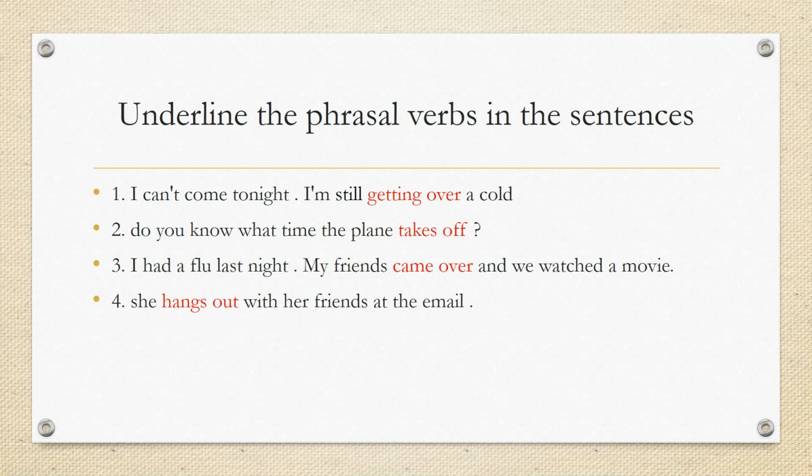Number 4, here we have: she hangs out with her friends at the mall. The phrasal verb is hang out. And hangs out, why hangs? Because this sentence is in the present tense.